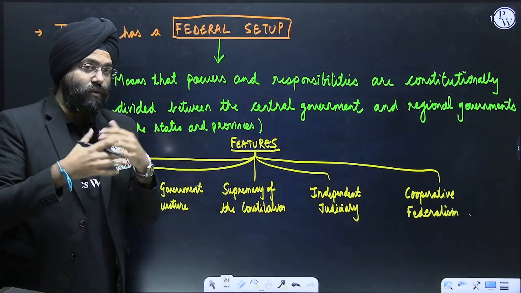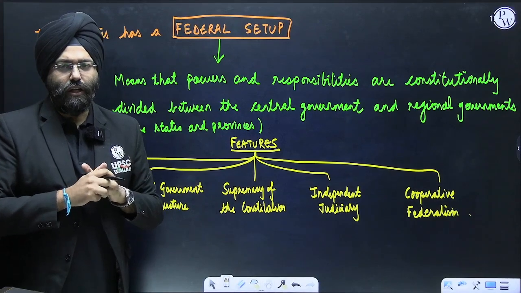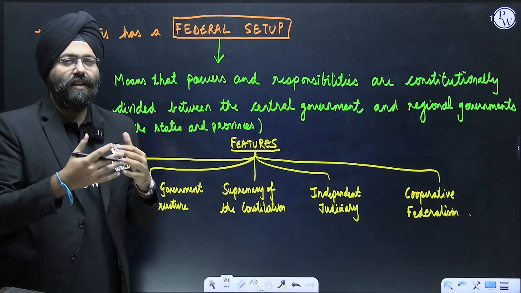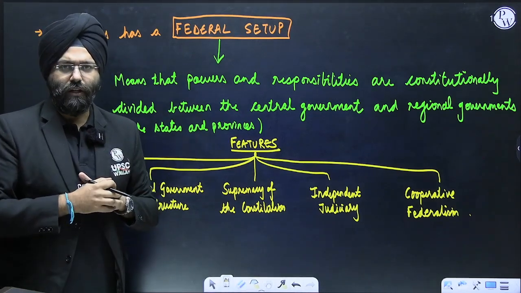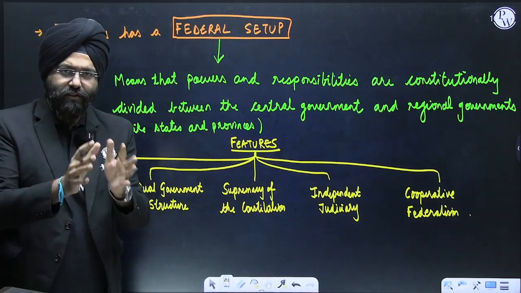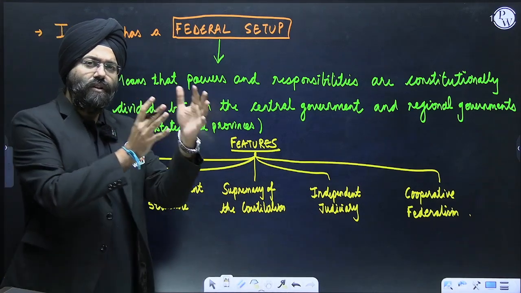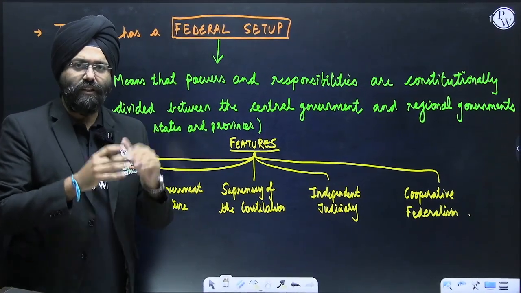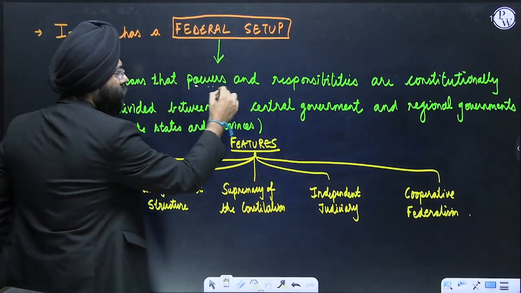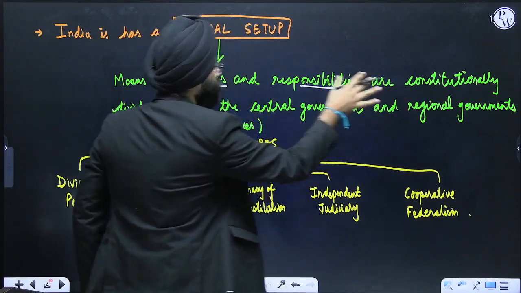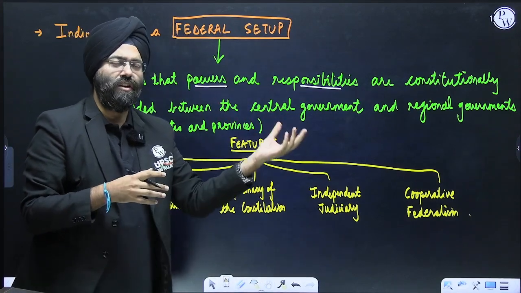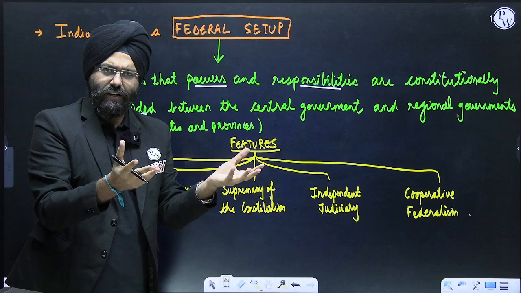You would be seeing when you read Indian polity and constitution, you have certain subjects which are in the union list, some in the state list, and obviously we have the concurrent list also. That means there are certain things that the state government has the power over, and with respect to certain matters, the central government has the power. So that means there is basically division of power. So that is why we say powers and responsibilities are constitutionally divided between the central government and the regional government. The regional can be over here, state for that matter.